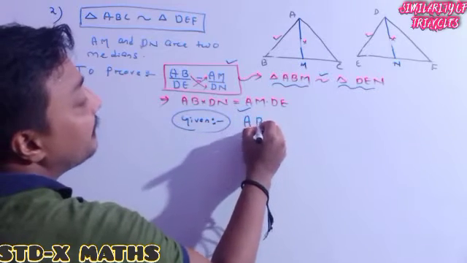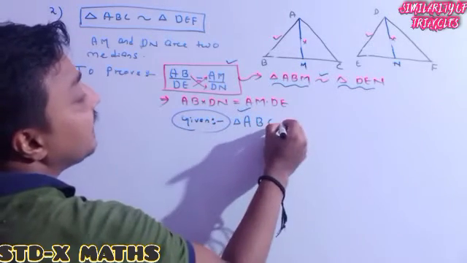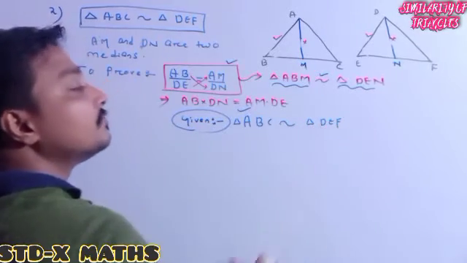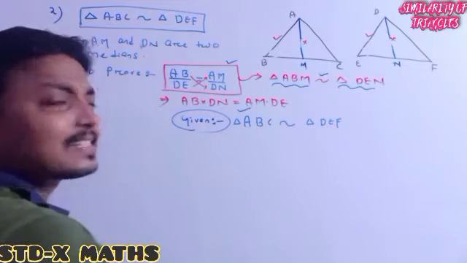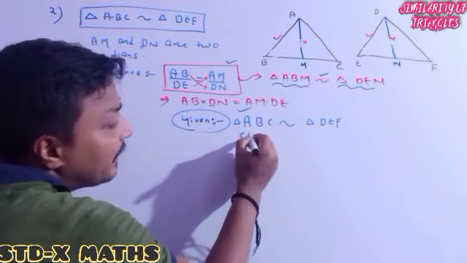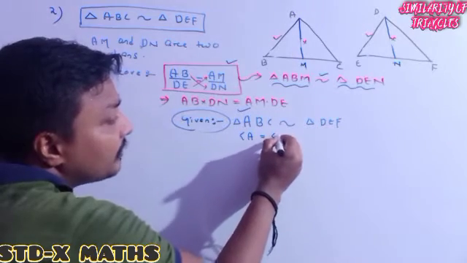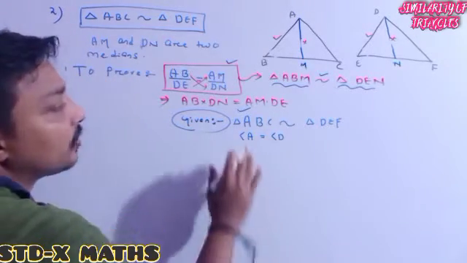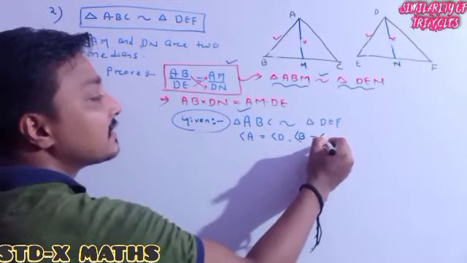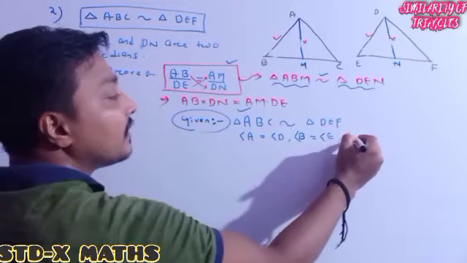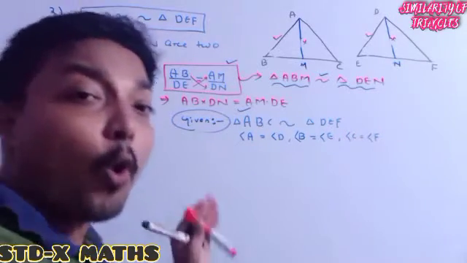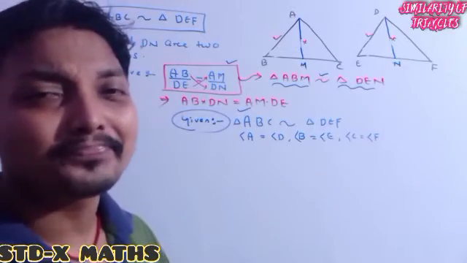It is given that triangle ABC is similar to triangle DEF. As both triangles are similar, angle A is equal to angle D, since corresponding angles are the same; angle B is the same as angle E; angle C is the same as angle F. All their corresponding angles are equal.